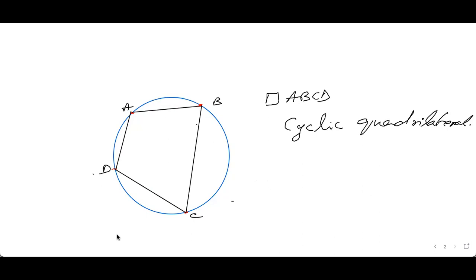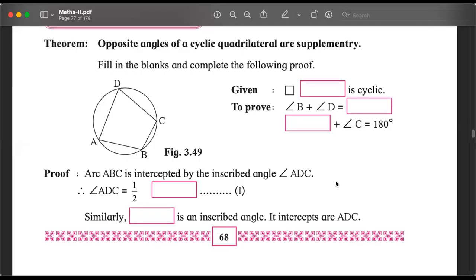If you have understood what a cyclic quadrilateral is, we can understand some properties about the cyclic quadrilateral. The next theorem, which tells us about a property of the cyclic quadrilateral, says opposite angles of a cyclic quadrilateral are supplementary. Opposite angles of a cyclic quadrilateral are supplementary. Now, before we prove it, tell me what do you understand by the word supplementary? The answer is already in the proof. If you just read it properly, you will understand what the meaning is. What is the meaning of supplementary?